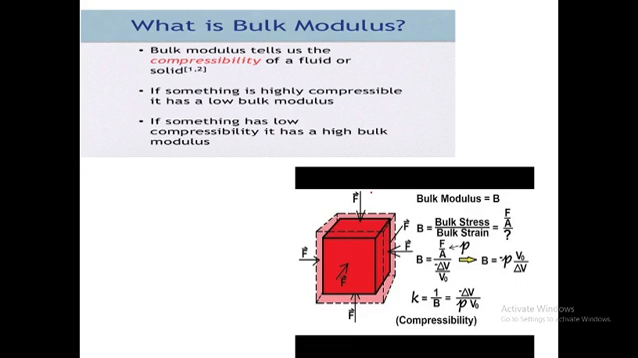Now the next elastic constant is the bulk modulus. Bulk modulus can be said to be nothing but the compressibility of a fluid or solid.